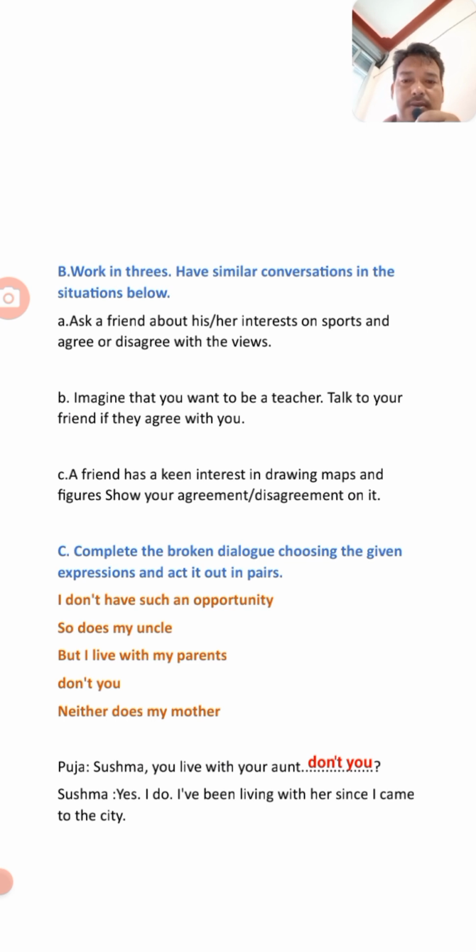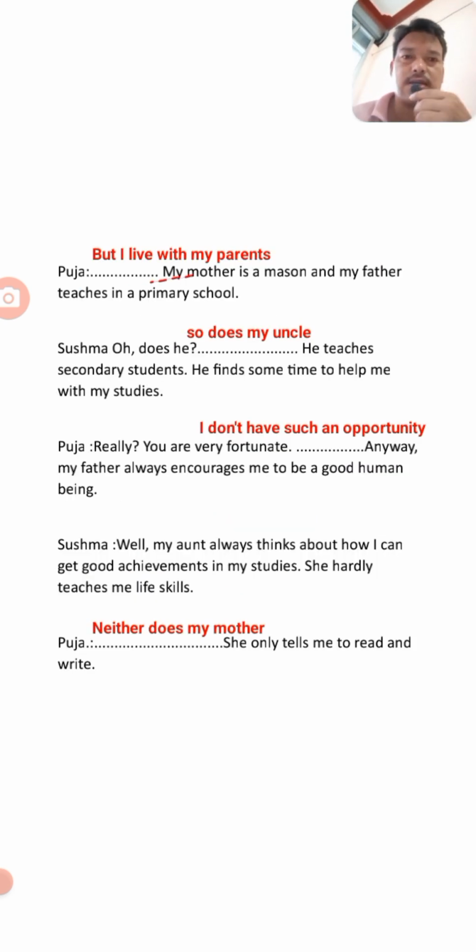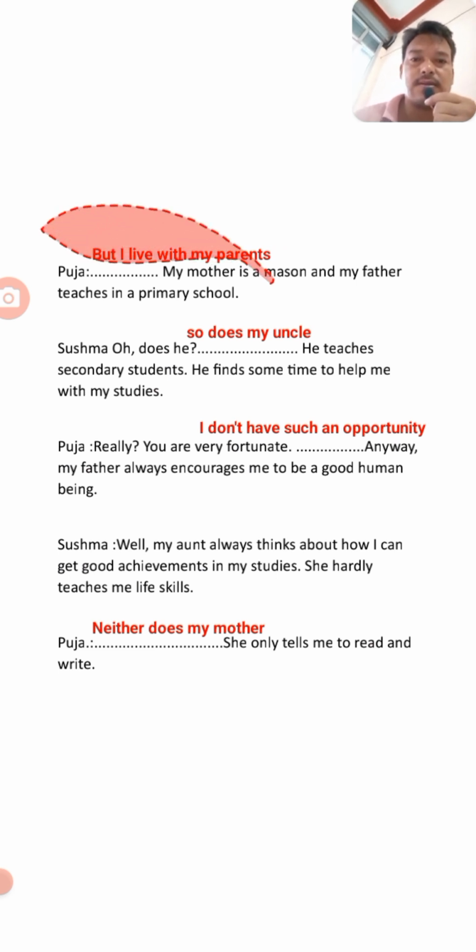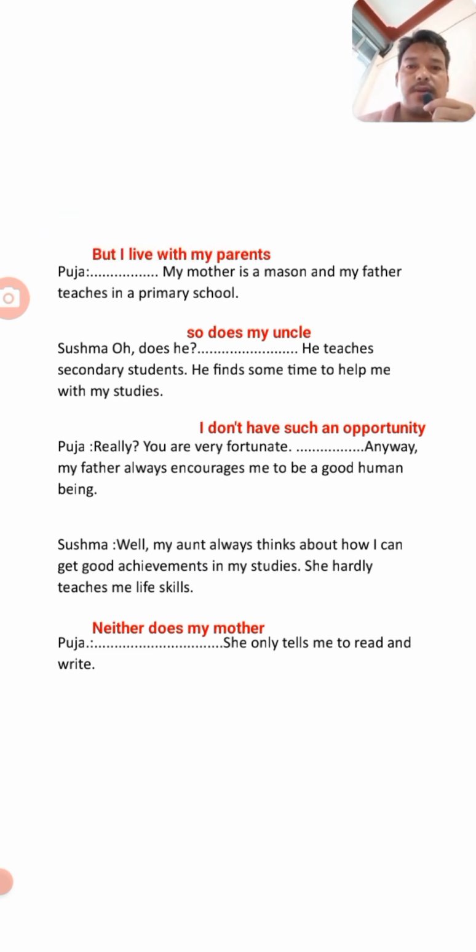It's don't you? It's a question tag, students. You live with your aunt, don't you? The right answer is don't you. As Sushma says, I do. I have been living with her since I came to the city. In the next conversation, Pooja says, my mother is a mason and my father is a teacher in a primary school. So here the right dialogue would be, but I live with my friend's parents. And the next conversation.